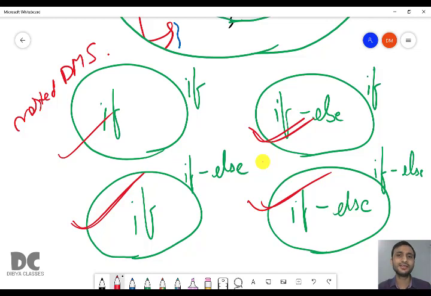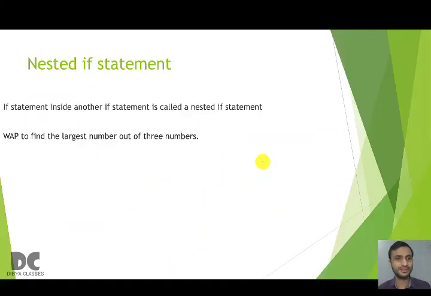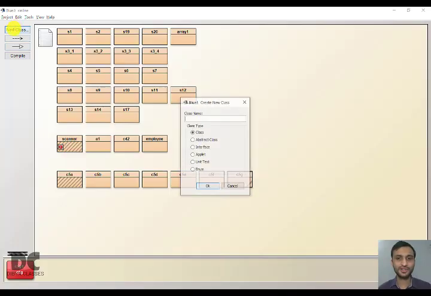In the next class, with the help of output programs, I will make you understand about different types of nested situations. Okay. So the program is: write a program to find the largest number out of 3 numbers. If you remember, you have already done this program using simple if. Now we will be doing this program using nested if. So first I will write the program in the BlueJ platform, and then I will explain how I did it. So first I will create a class C5H.